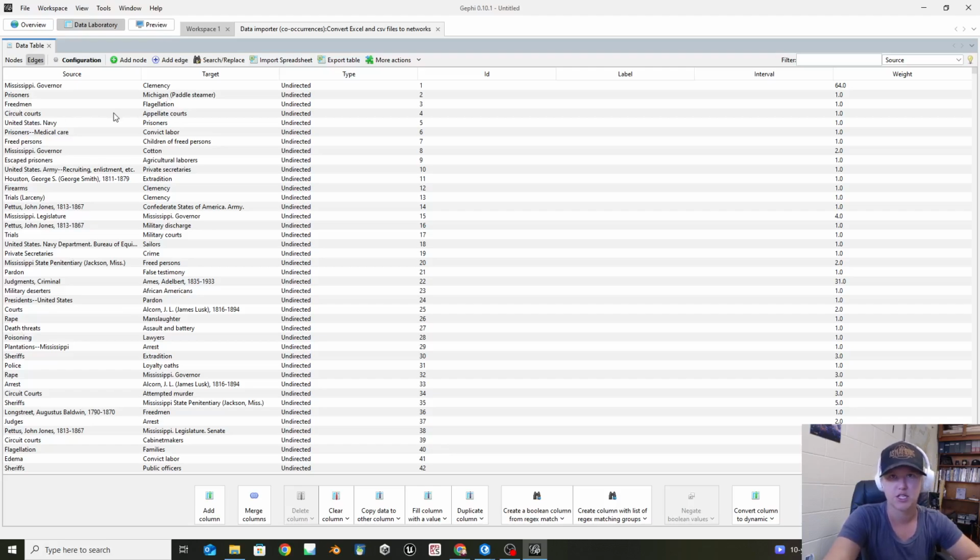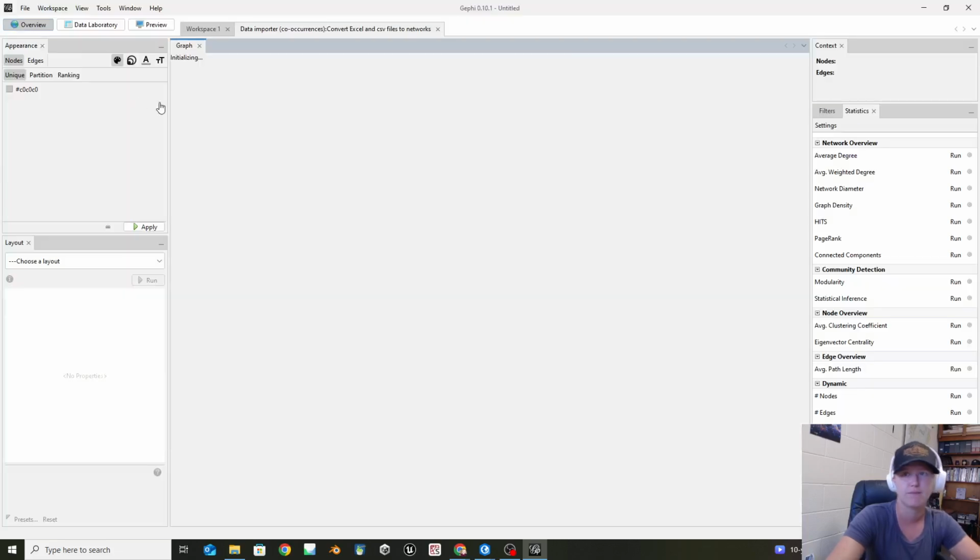Freedmen, flagellation, circuit courts, appellate courts, right? So how are they connecting together and how many times did that happen? So this is the weight, again, similar to how many times did that happen. So what does this look like?